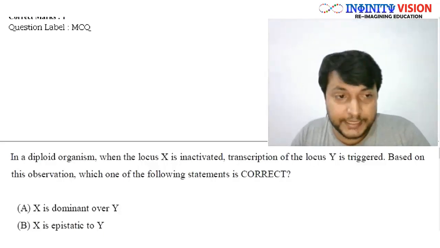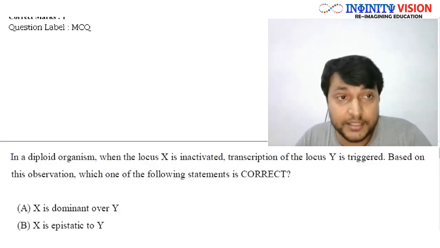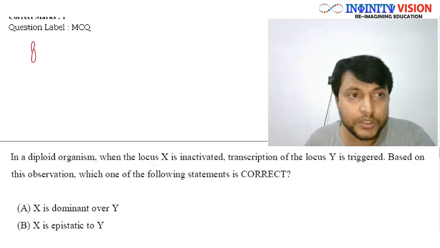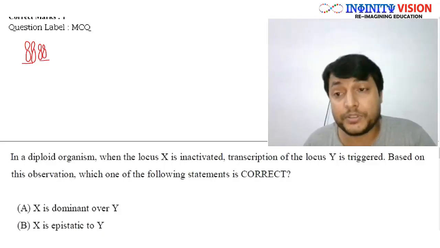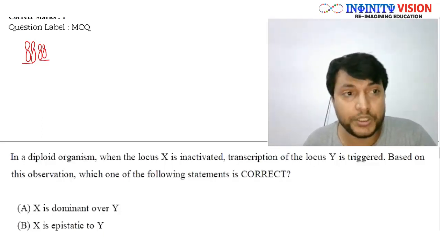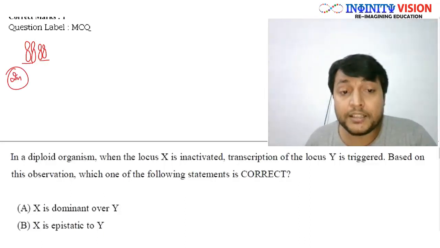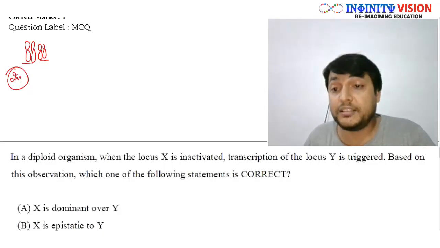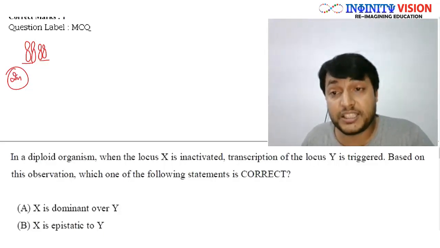Let me try to make you understand. The question says that in a diploid organism, so the organism is diploid as in it has 2 copies of each chromosome, right? So each chromosome is present in 2 sets. Hence it is diploid, that is 2n. Great. Next it says when the locus X is inactivated, transcription of locus Y is triggered. Based on this observation, which one of the following statement is correct?